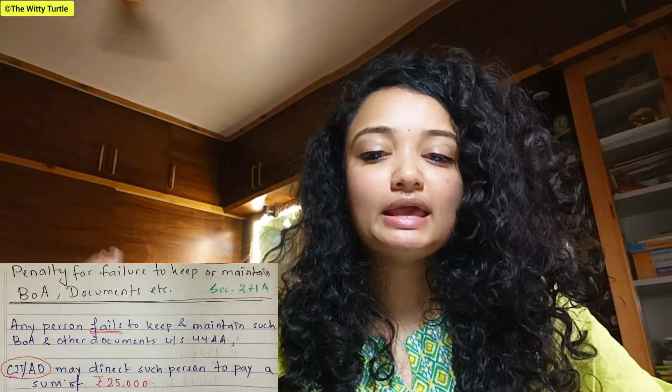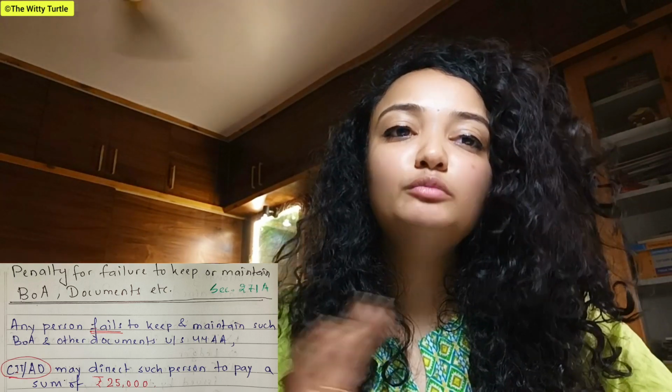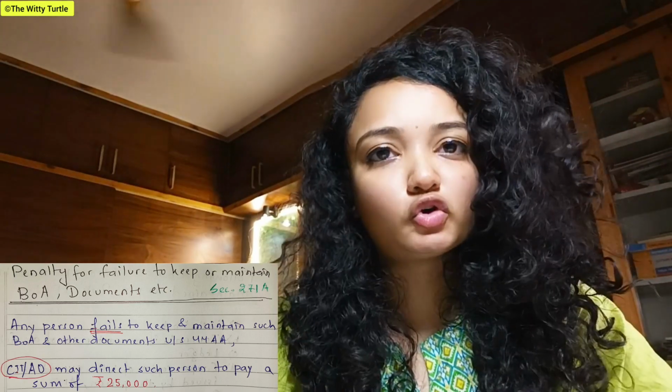Now we are going to study section 271A. Section 271A speaks about penalty for failure to keep or maintain books of accounts and documents.